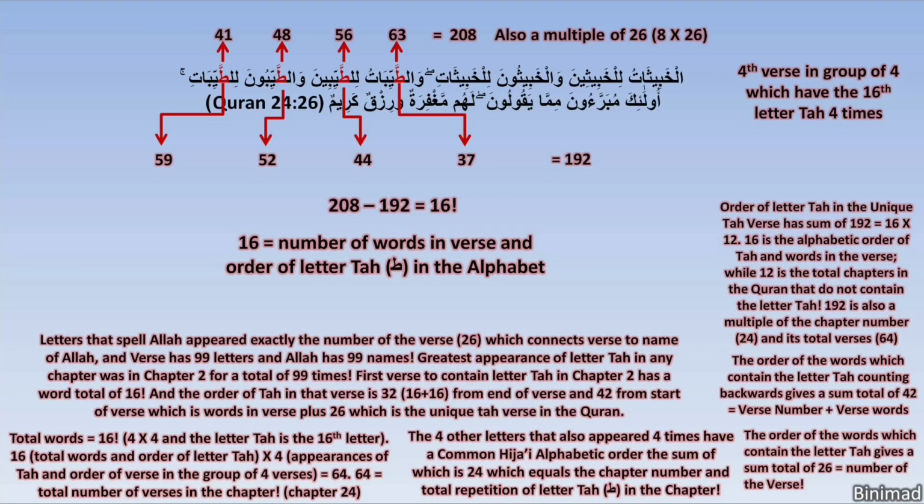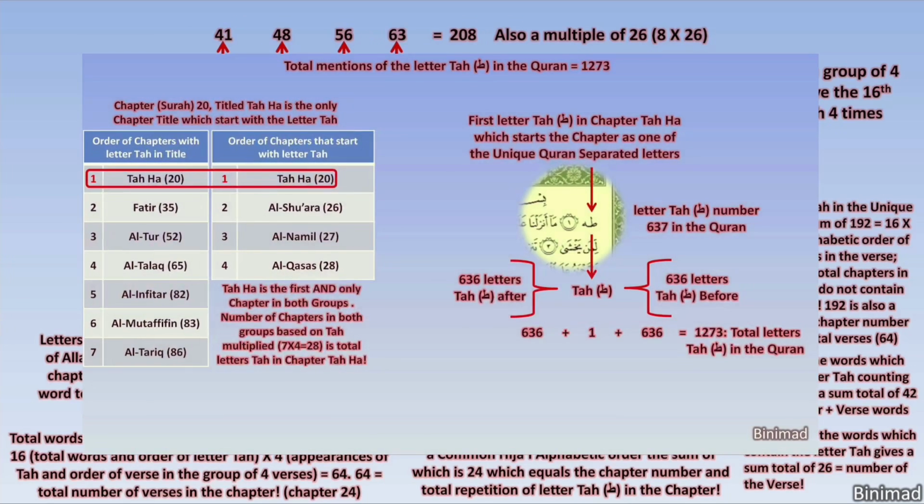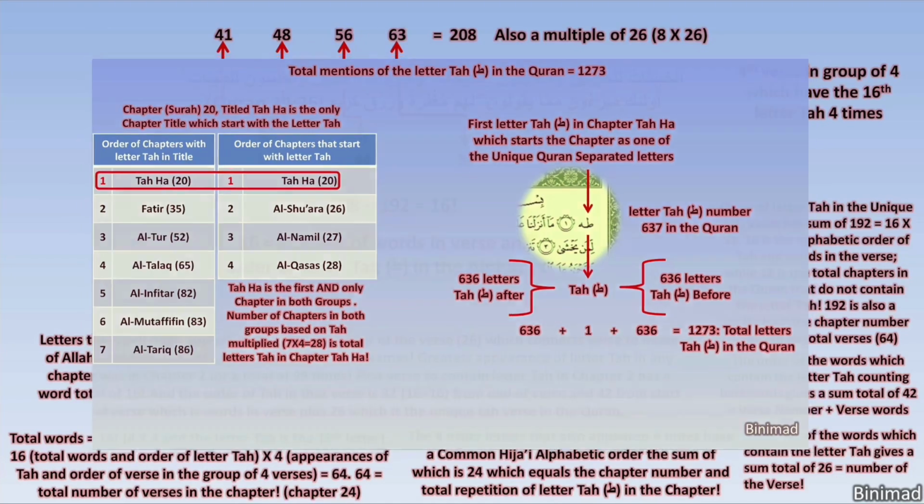Go back and truly examine this. Was the illiterate Prophet Muhammad, alayhi salatu salam, counting letters and words, which he could neither read nor write, while spontaneously reciting whatever the angel revealed to him from Allah? How can the golden Ta have exactly 636 letters before it and 636 letters after it, and be exactly at the start of chapter Taha, which is the only chapter with a title that starts with the letter Ta, and which is both the first chapter in both groups of chapters, those that start with Ta and those that have Ta in their title?